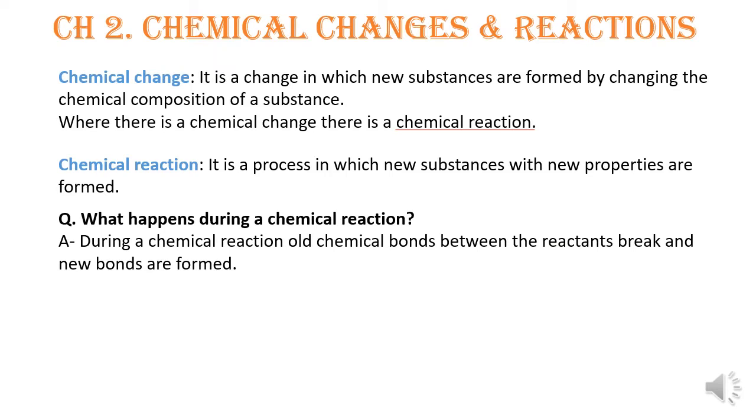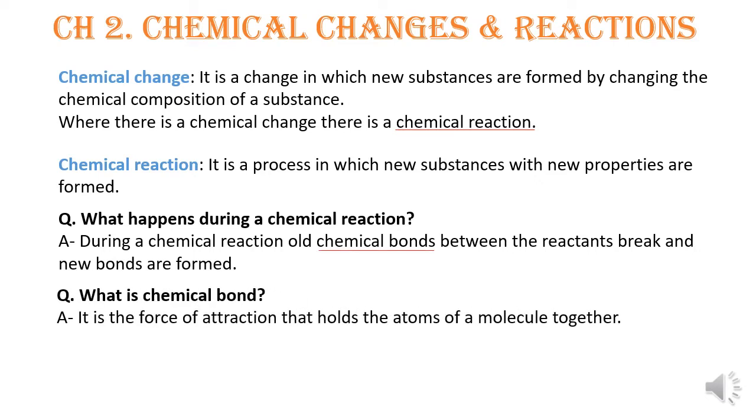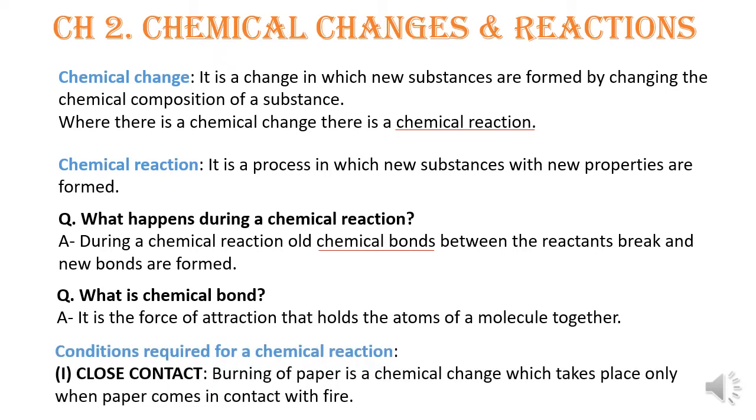Now the question is, what happens during a chemical reaction? During a chemical reaction, old chemical bonds between the reactants break and new bonds are formed. So, a new term: chemical bond. What is a chemical bond? It is the force of attraction that holds the atoms of a molecule together. So I explained to you the chemical change, chemical reaction, and chemical bond.